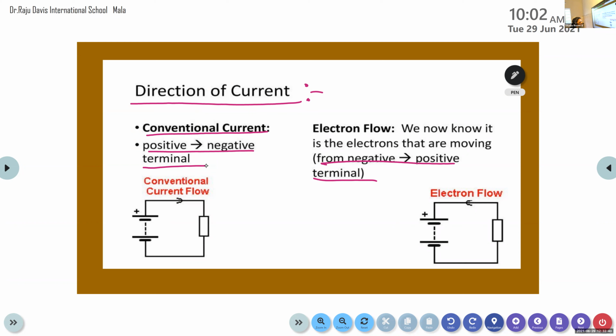Is it clear? So here we discussed the definition of electric current, the equation for calculating the electric current, the SI unit and dimensional unit for electric current. What about electric circuit? We have two types of electric circuit, open circuit and closed circuit. And now we discussed the direction of the current. The conventional direction of the current is from positive terminal to negative terminal in a circuit, just opposite to the electron flow, which is from negative to positive terminal.